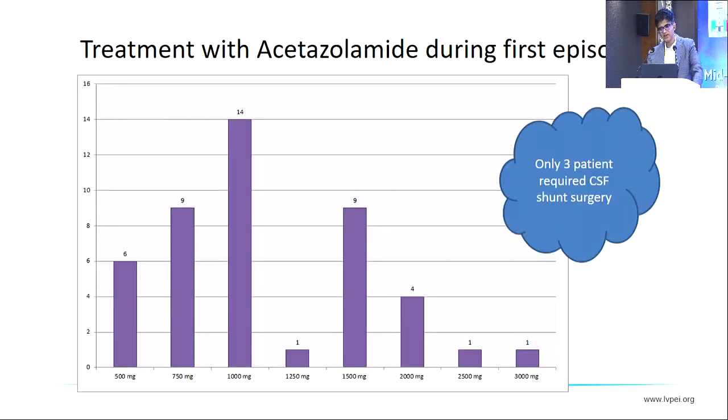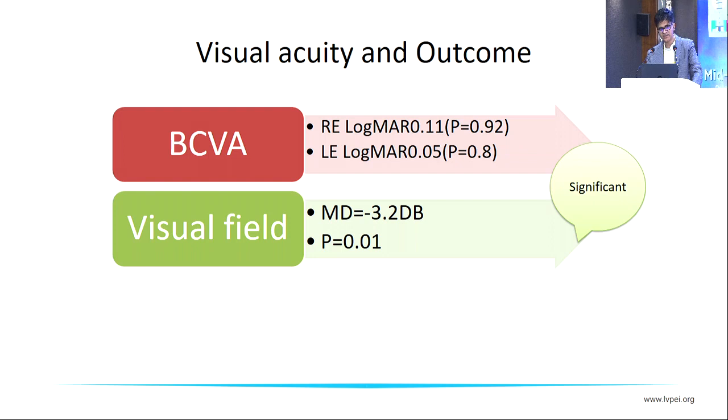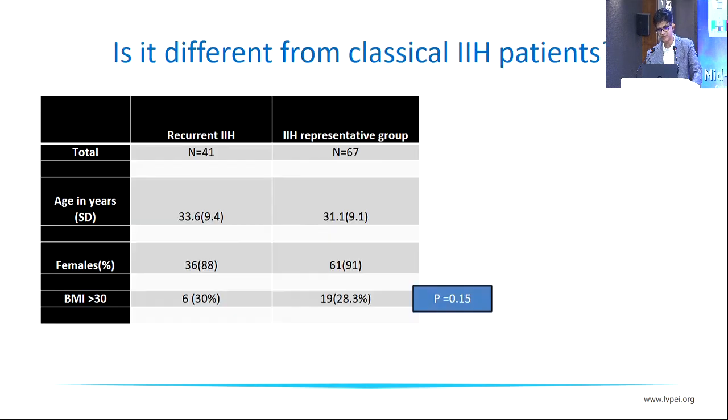As regards the treatment, the patients in the first episode had been treated with medical management in majority. Only 3 had undergone a shunt surgery. And none of the patients who underwent shunt surgery went on to have a recurrence in this setting. So majority of the patients were managed by medical therapy. If we look at the final visual outcome of these patients, they tended to have a very good visual outcome in majority, with significant improvement in visual acuity and visual fields.